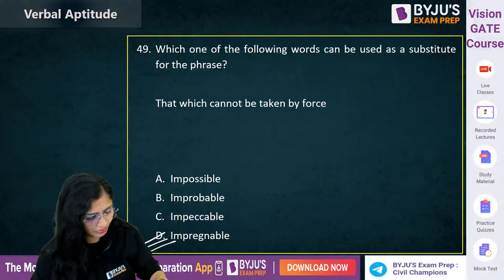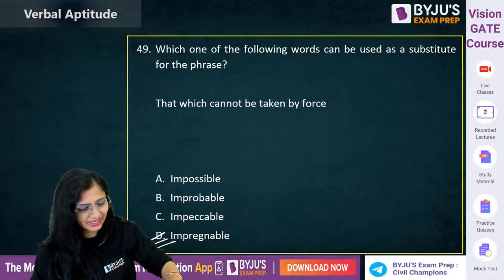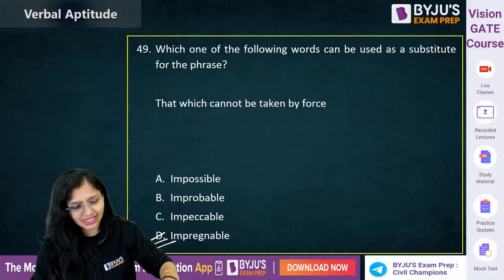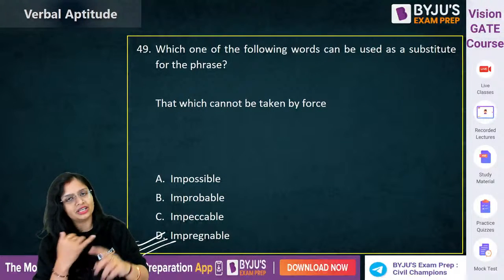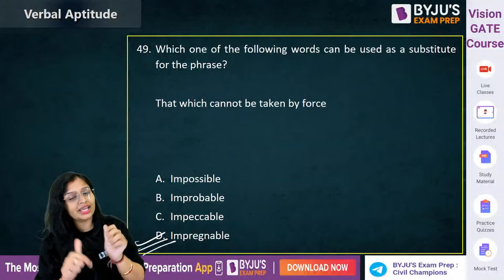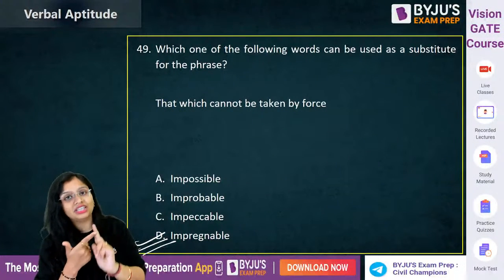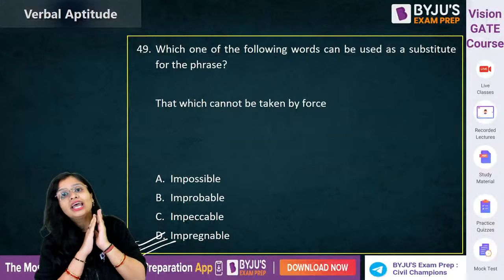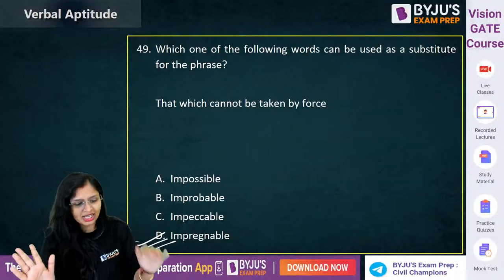Clear? Chalo. So with this, we have completed the questions, 49 questions, and I have tried spotting errors, one word substitutions, synonyms, antonyms, direct, indirect, article, active, passive, reading comprehension, fill in the blanks. Every possible thing which is being asked, I have tried to cover it.